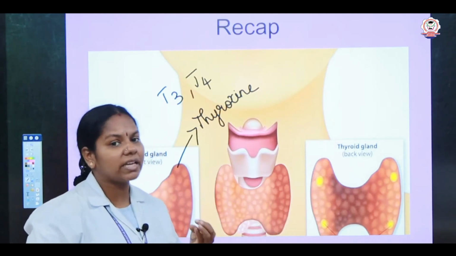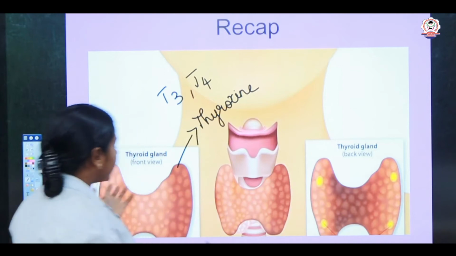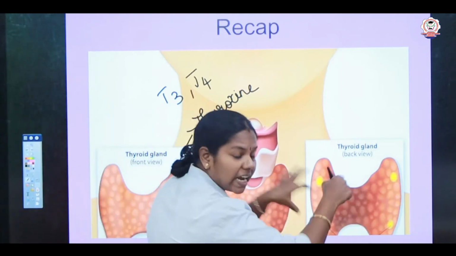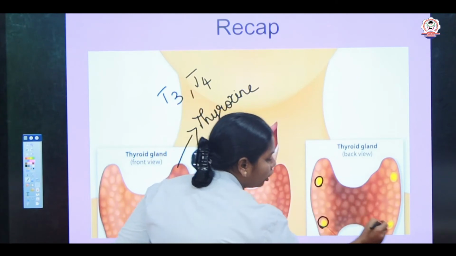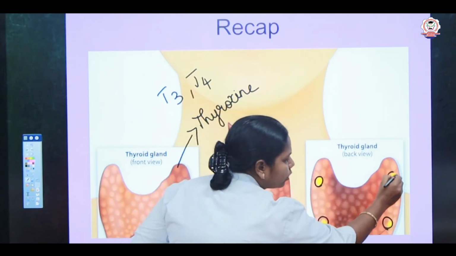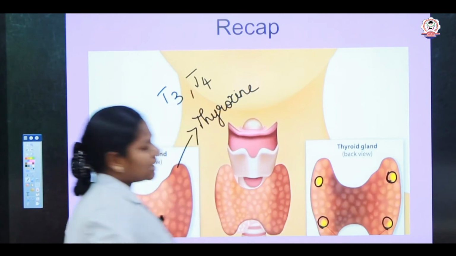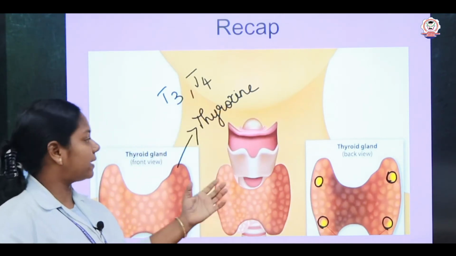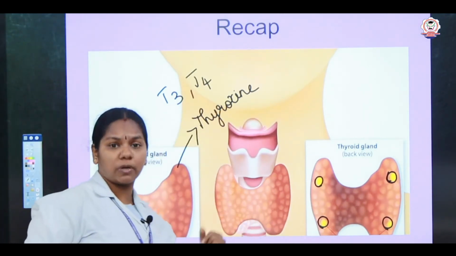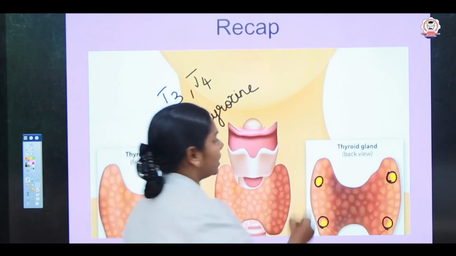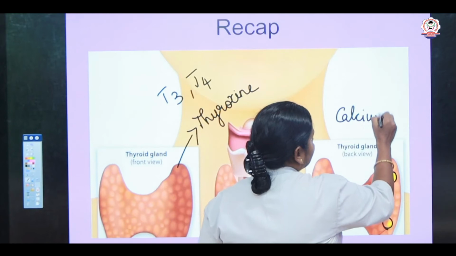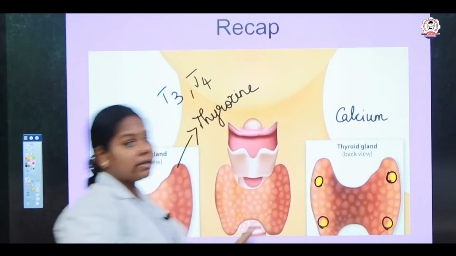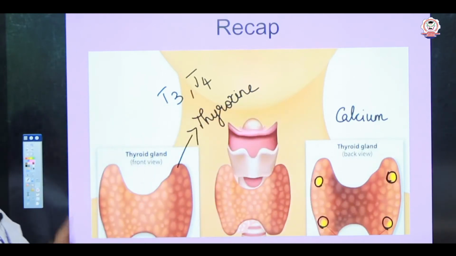Where are the parathyroid glands located? The parathyroid glands are located inside the thyroid. In the four lobes, these yellow structures are referred to as parathyroid. And the parathyroid secretions are responsible for regulating the calcium in our body. Calcium regulation is done by the parathyroid gland. So let us go into the session.